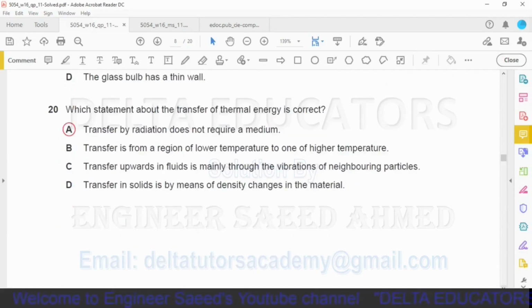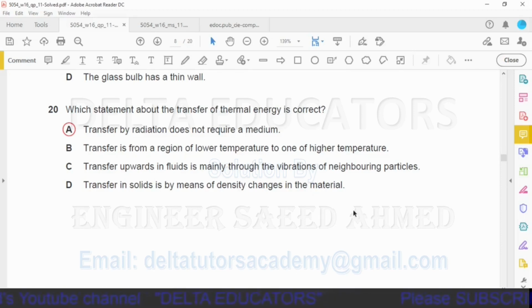Question number 20. Which statement about the transfer of thermal energy is correct? Option A. Transfer by radiation does not require a medium. Yes, it is the correct option. We have studied three modes of heat transfer. One is conduction, second is convection, third is radiation. In conduction and convection, a medium is required, while in radiation, heat is transferred without any medium. So option A is the correct one. Transfer by radiation does not require a medium.